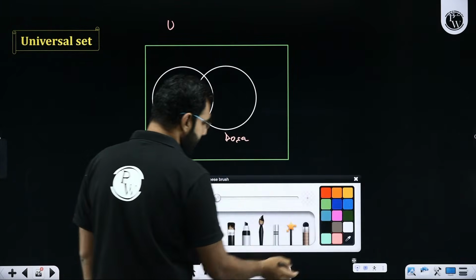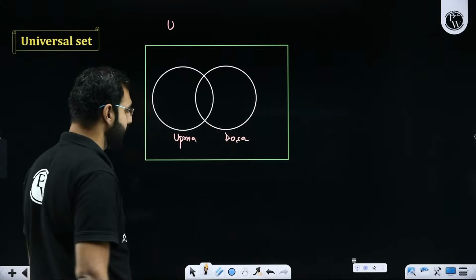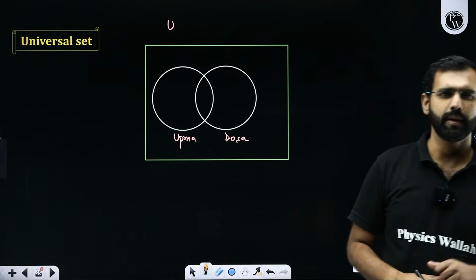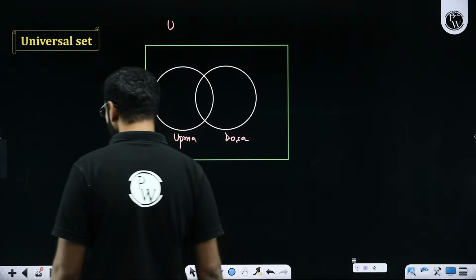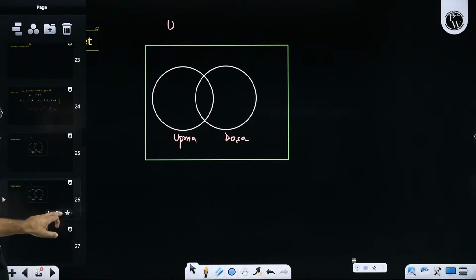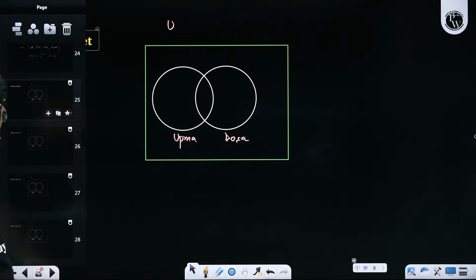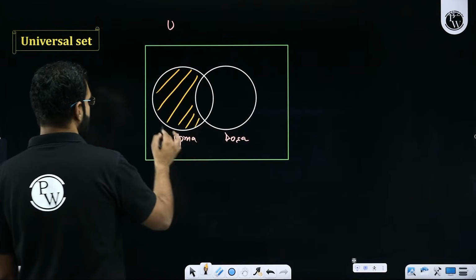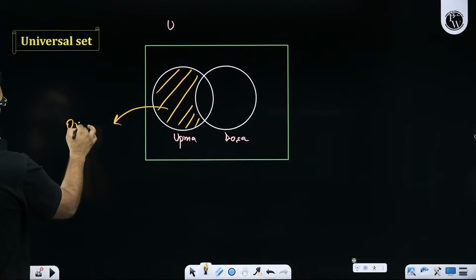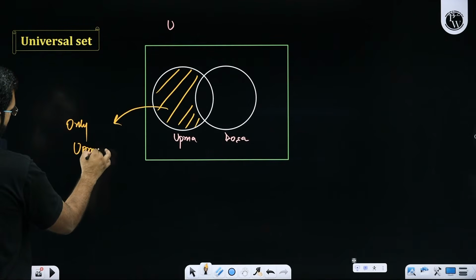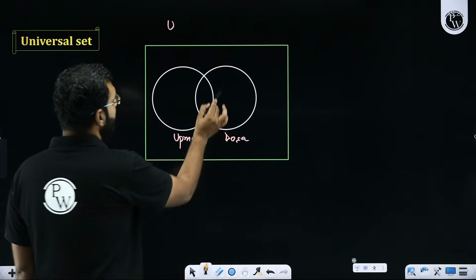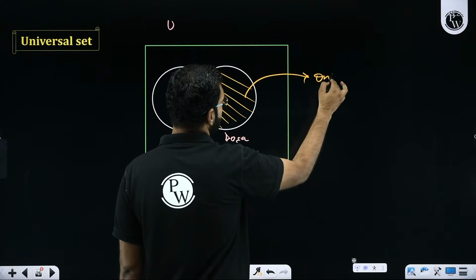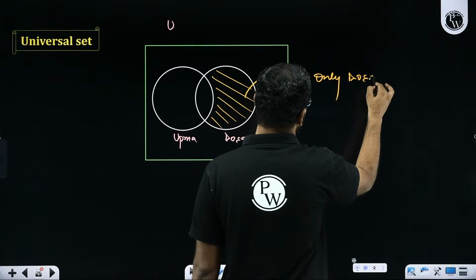If I classify students of our class into these two categories, I hope you're realizing there are not merely two categories, there are actually four categories. Sir, what do you mean by four categories? Are you not noticing which four categories I'm talking about? Here, if I shade this region, what does it represent? This region represents the people who like only Upma. Yes or no? If I shade this region over here, what does this represent? This shaded region represents the people who like only dosa.